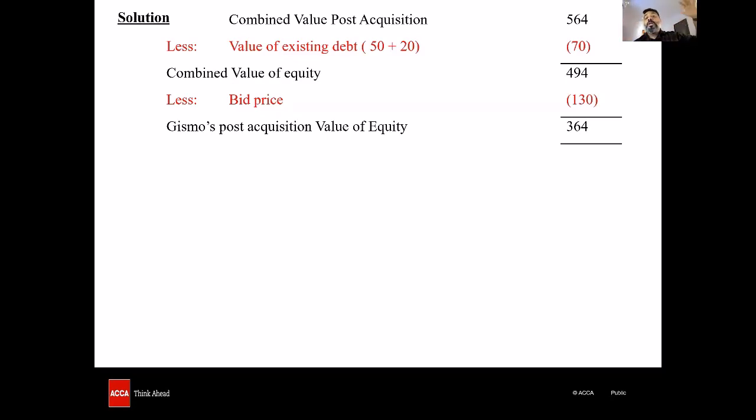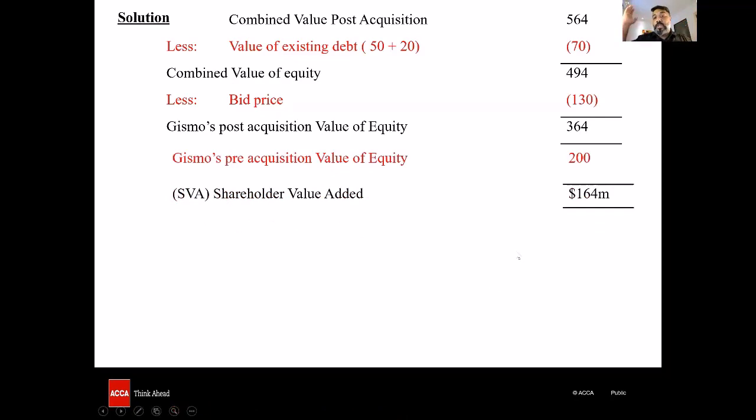Let's reduce the old value of Gizmo, the pre-acquisition value of Gizmo equity. Pre-acquisition value of Gizmo was only 200. The shareholder value added is 164 million. So what the students write is, yeah, shareholders wealth added is 164 million. Hence, that's it. Accept.